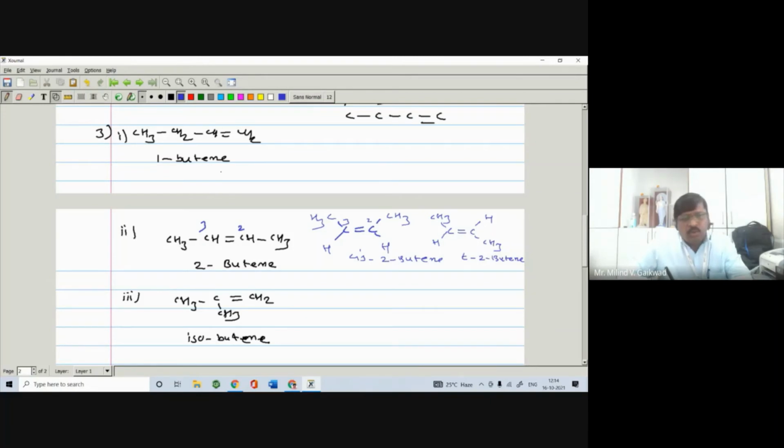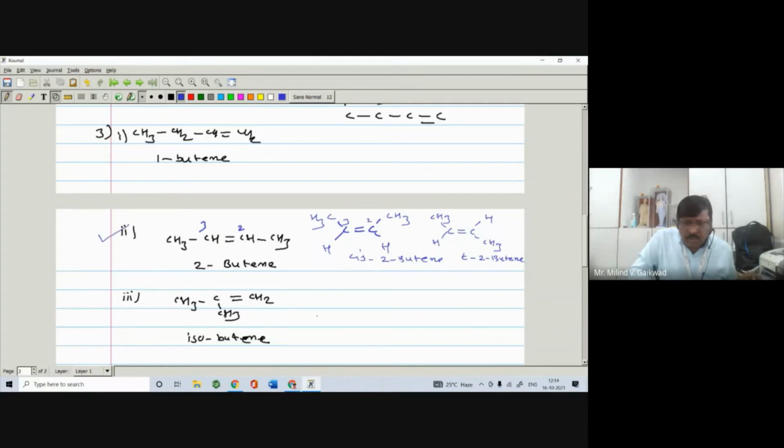We can also explain the presence of four isomers chemically by carrying out a number of reactions. So here I will write only the definition of geometrical isomerism.